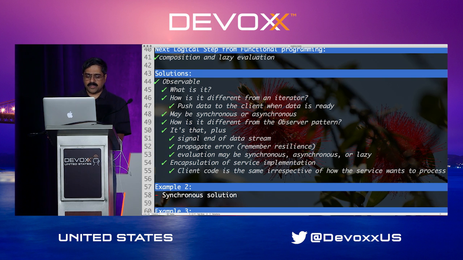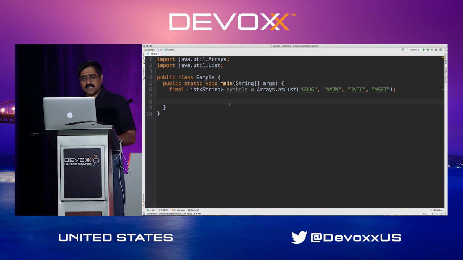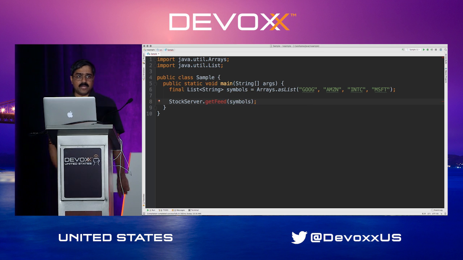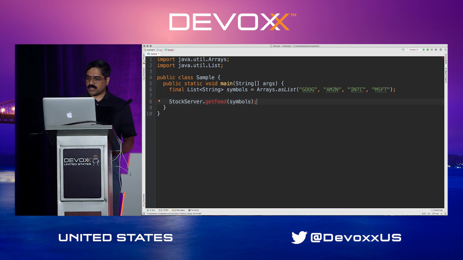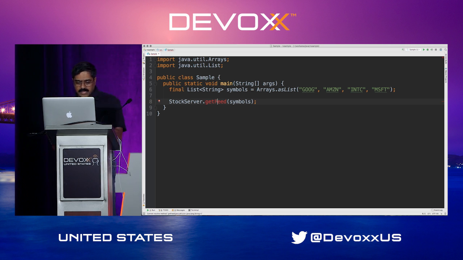Let's take a look at how these things can evolve with a quick little example here. So what I want to do here is, I've got symbols as a collection here. So I'm going to say stock server. I'll go ahead and say get feed over here. And I'll pass the symbols given to us to the get feed method. Well, the get feed is going to, of course, give us the data as it's going to happen. But we got to implement it somehow.